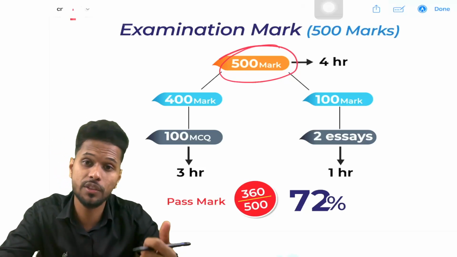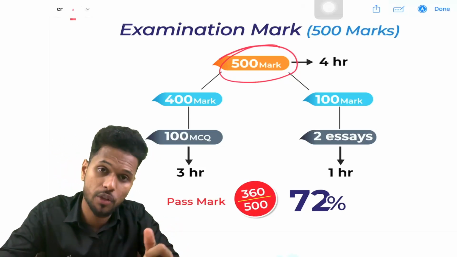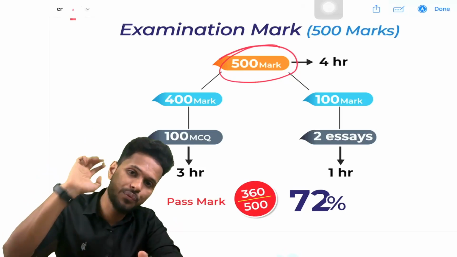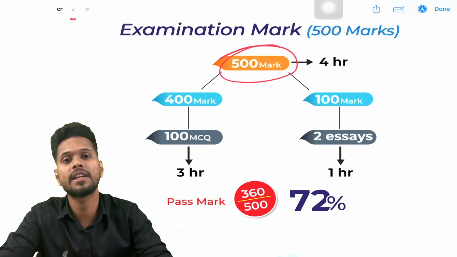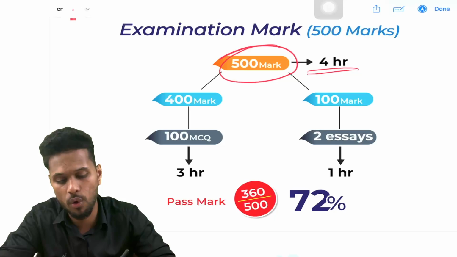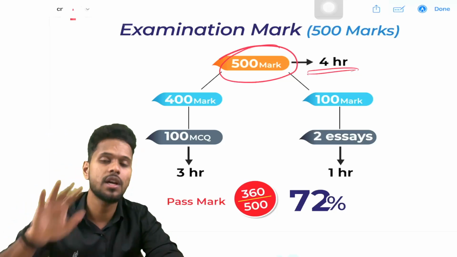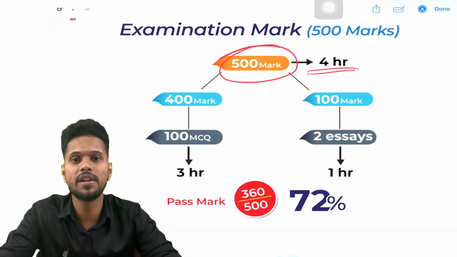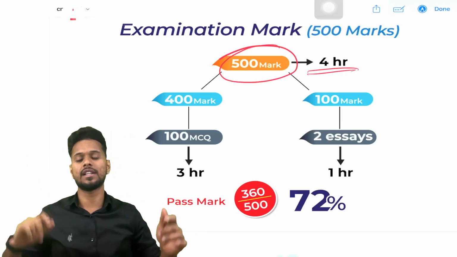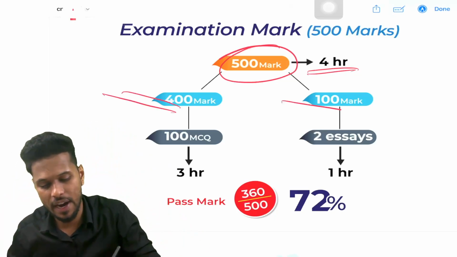Part 1 examination is also 500. Part 1 examination and part 2 exams, both exams are for 500 marks, and this 500 mark examination is for 4 hours. So 4 hour exams, total 500 marks. This 500 marks I categorize into 2 categories, that is 400 marks and 100 marks.